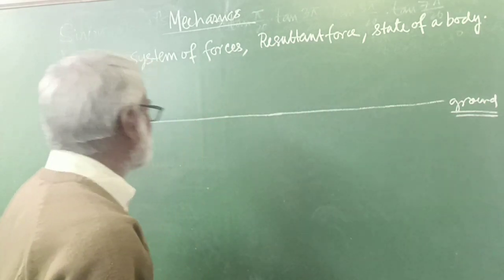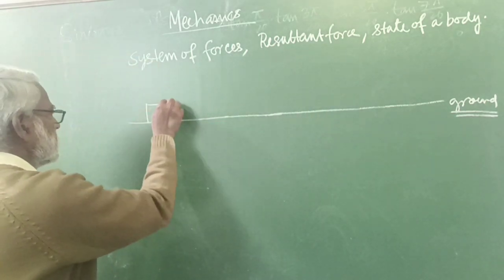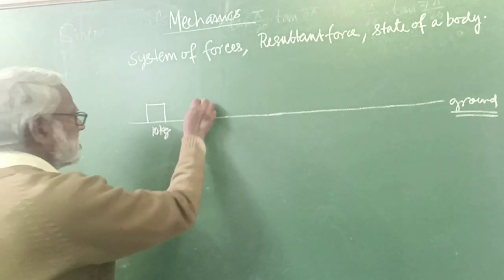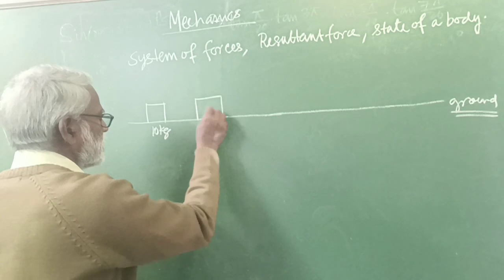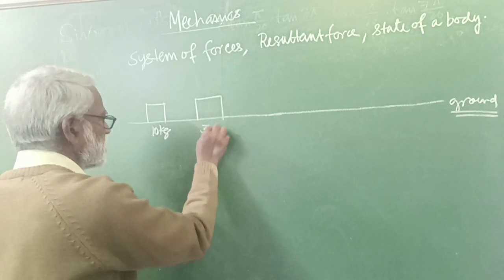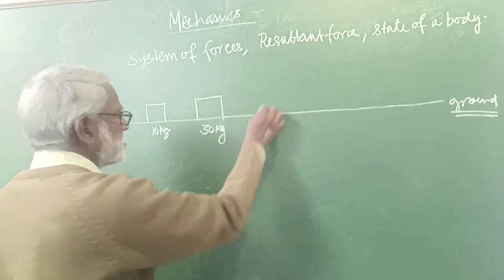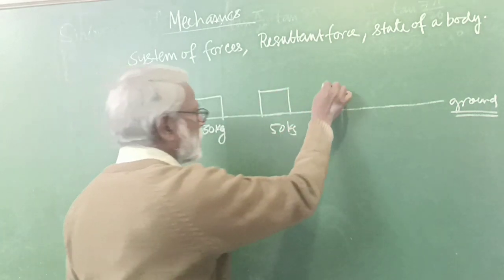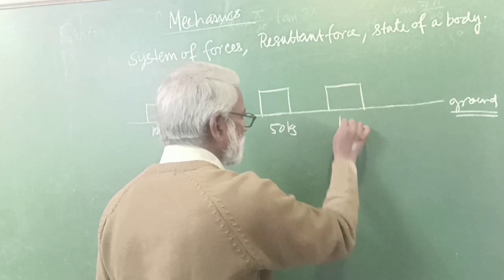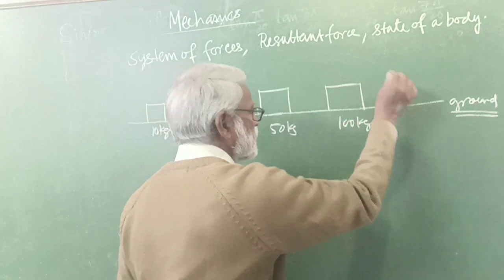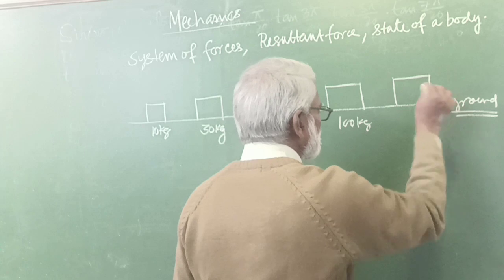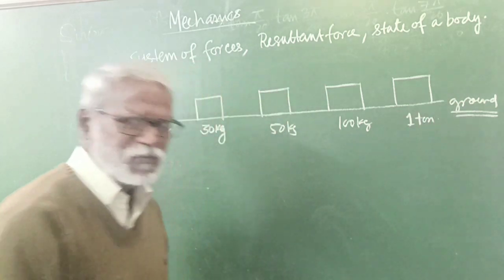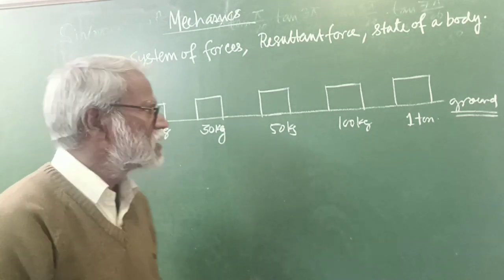This is a ground, and here there are bodies. Suppose there is a body and its mass is 10 kg, and here this body has mass 30 kg, 50 kg, 100 kg, and suppose here this mass is 1 ton. This mass is 1 ton.